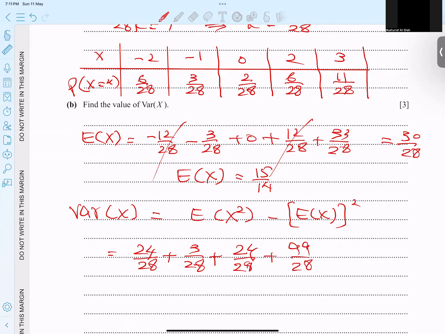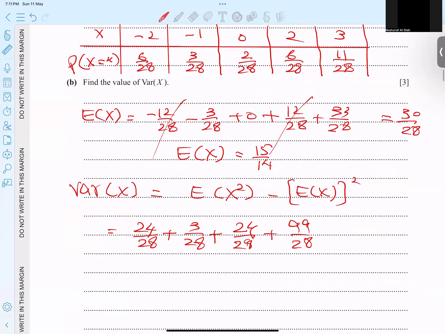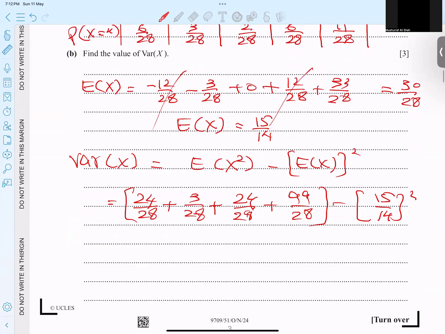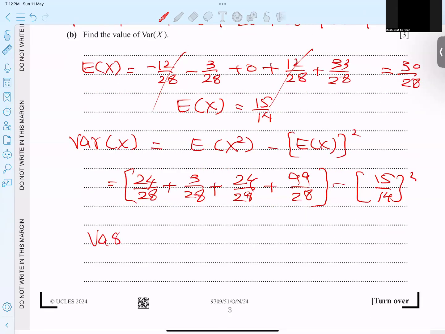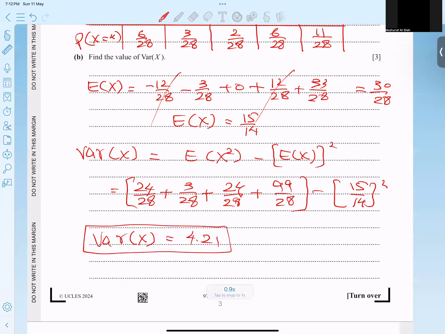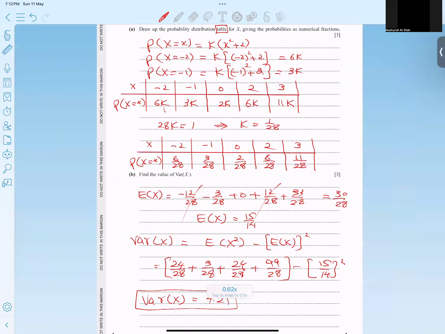I hope, students, this is clear. Afterwards, I minus the mean squared, which means 15 over 14 whole power 2, and this together gives one value. Finally, the variance comes out to be 4.21. I hope the concept is very clear and the question is completely over.